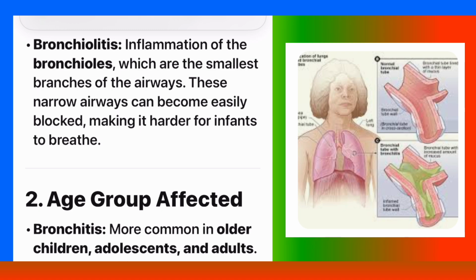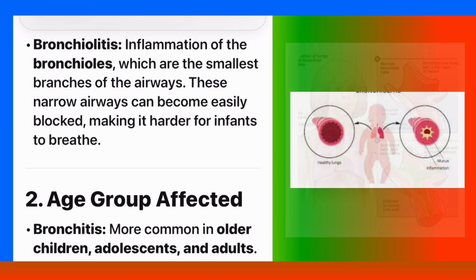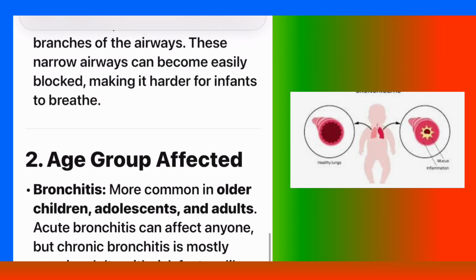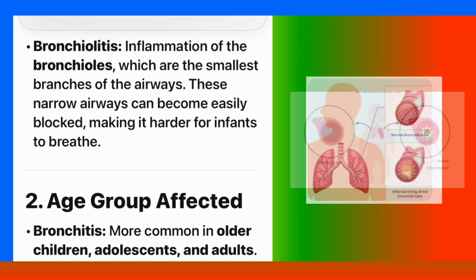Bronchiolitis: inflammation of the bronchioles, which are the smallest branches of the airways. These narrow airways can become easily blocked, making it harder for infants to breathe.